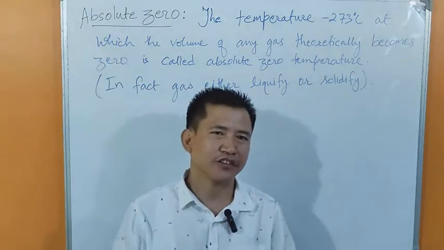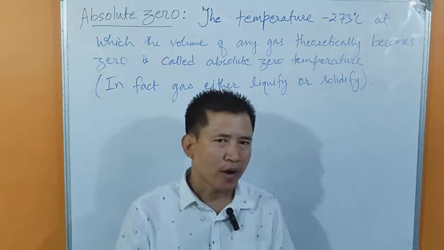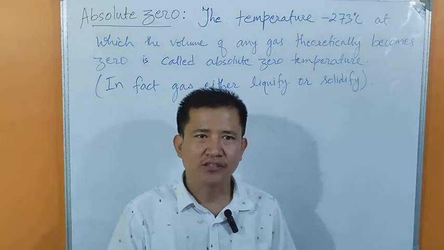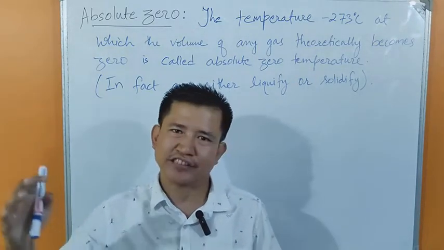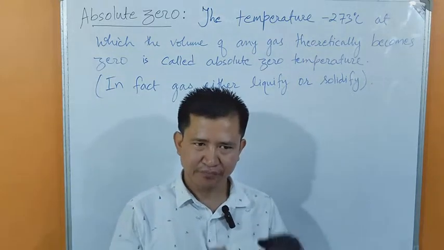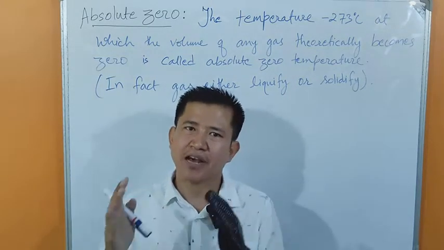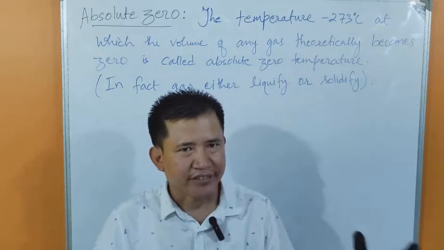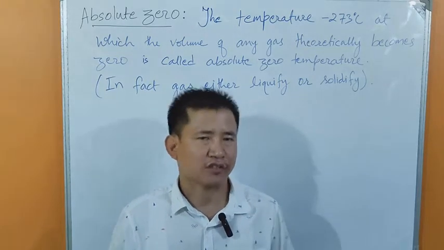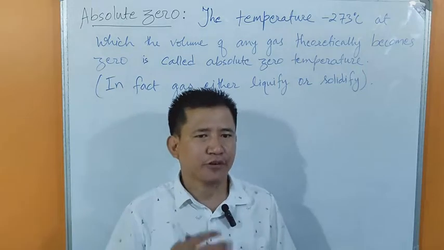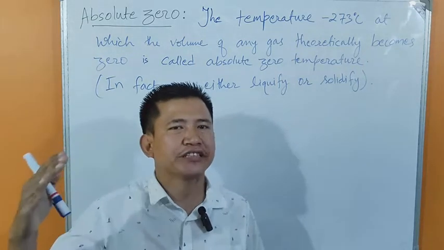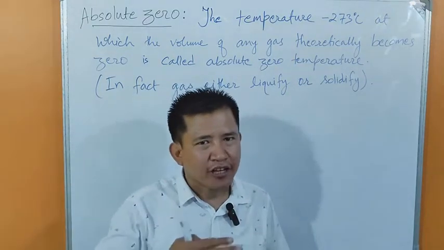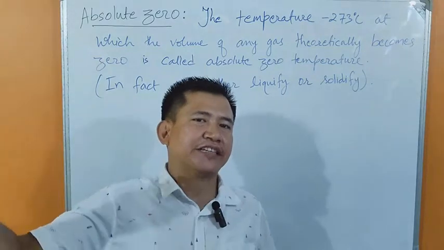From Charles' law, we have understood that when we increase the temperature, keeping the pressure and the mass of the gas constant, the volume of the gas increases. That is what Charles' law tells us. When we increase the temperature from 0 degrees Celsius to 1 degree Celsius, 2 degrees Celsius, 3 degrees Celsius and so on, the volume of the gas also increases simultaneously.